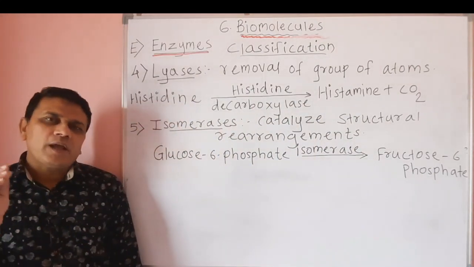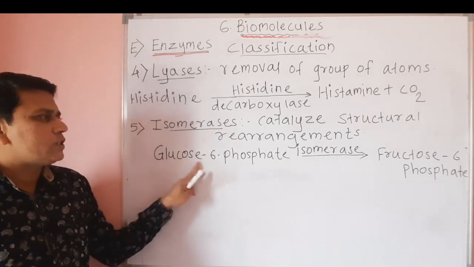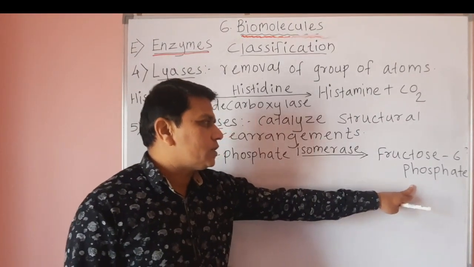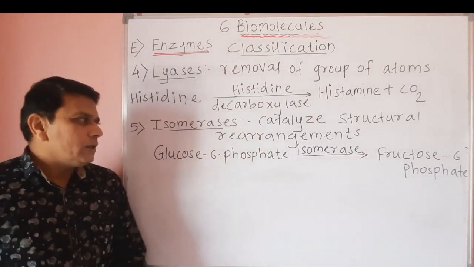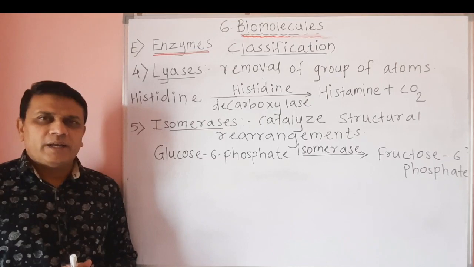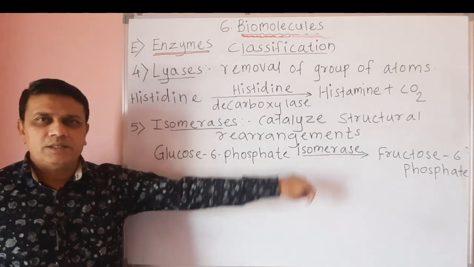So this reaction is called isomerization. That means glucose 6-phosphate is converted into fructose 6-phosphate. Hence the process is called isomerization and it occurs in presence of isomerase.